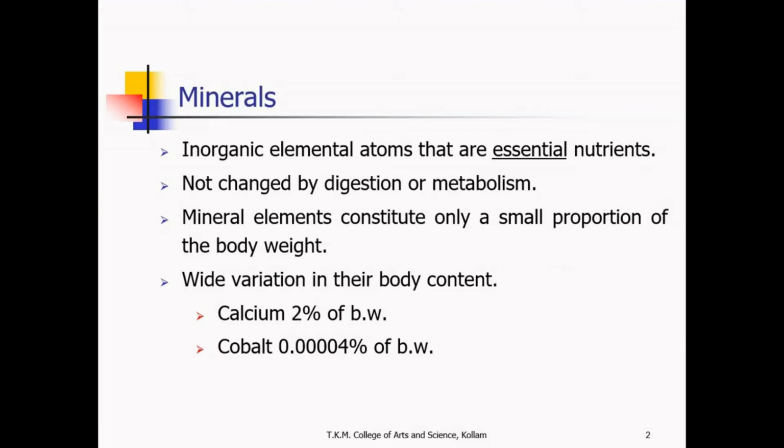Mineral elements constitute only a small proportion of the body weight. A wide variation in their body content is also there. For instance, calcium is 2% of the body weight, whereas cobalt is 0.00004 percent of body weight.